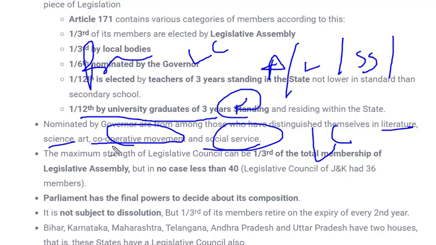How many members are nominated? I have just taken an example over here. If there are 90 members in the legislative council, then 1/12 of the members will be nominated by the governor from these categories.